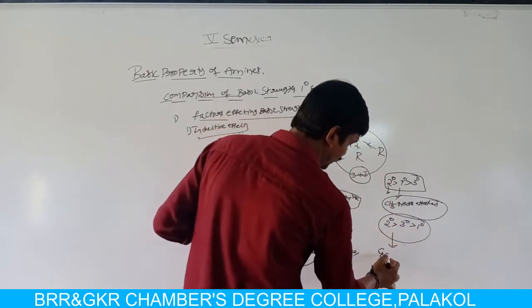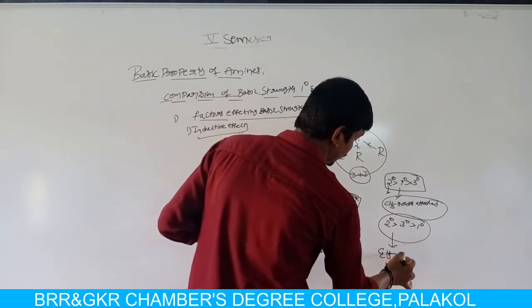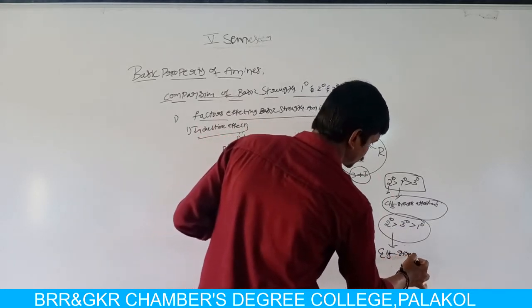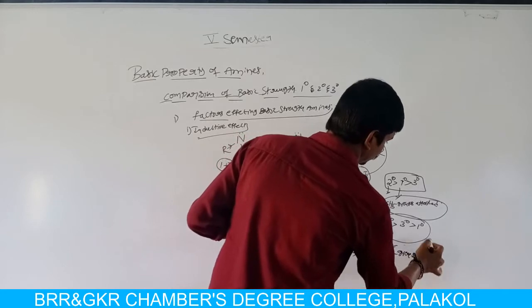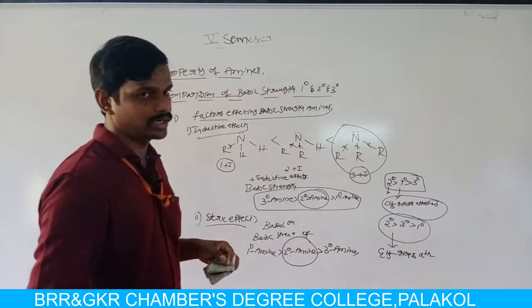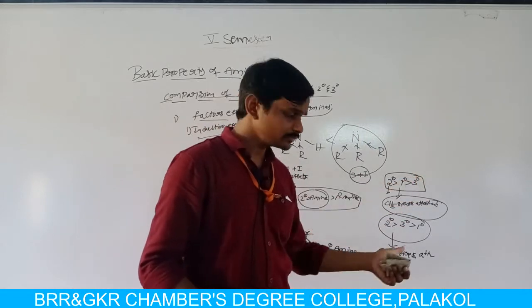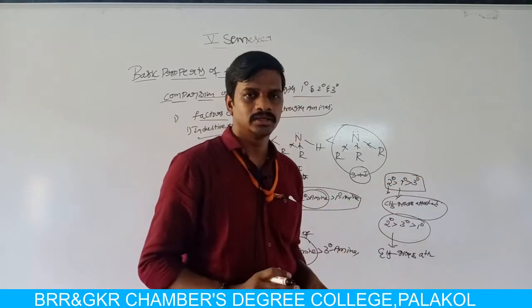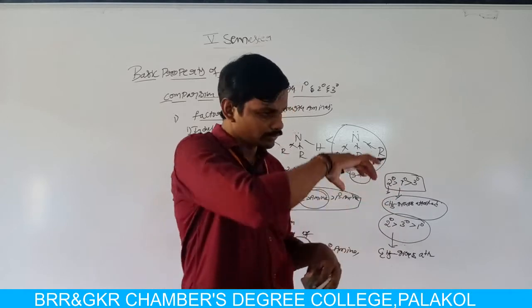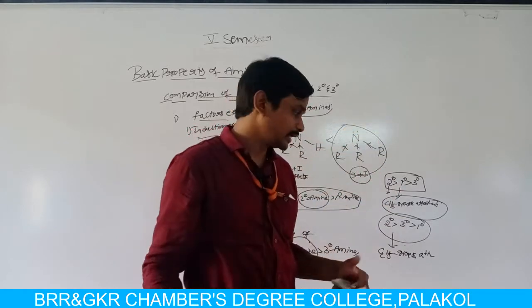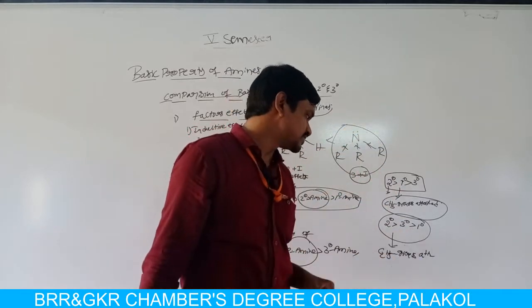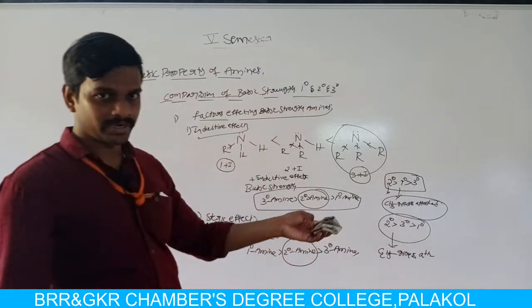If the alkyl group is sterically less crowded, then the basic strength is secondary greater than primary greater than tertiary. But if the alkyl group is more hindered, that means ethyl, propyl, butyl, in those cases the basic strength is secondary greater than tertiary greater than primary.